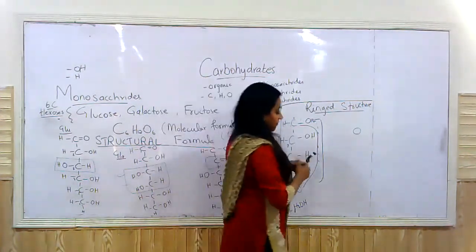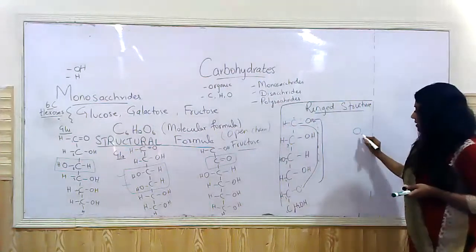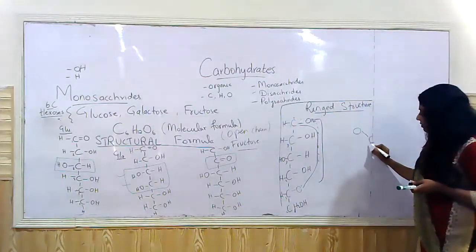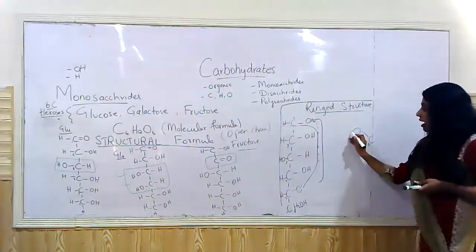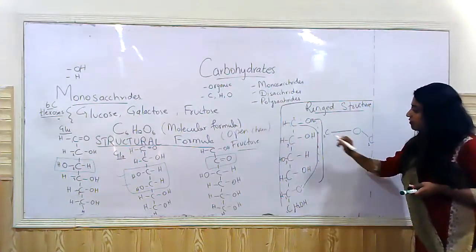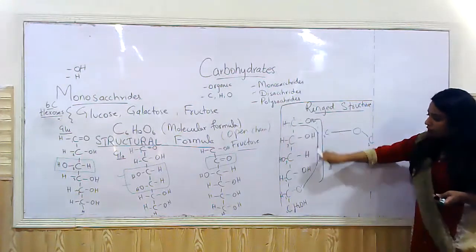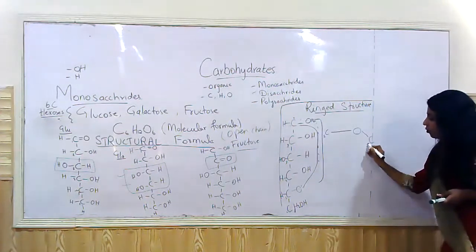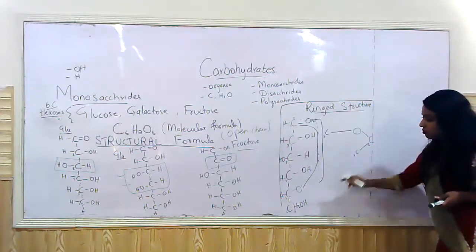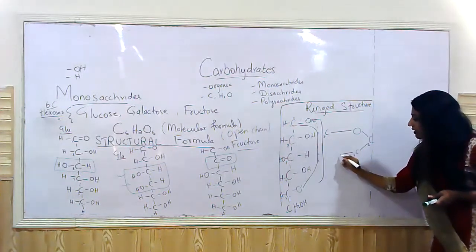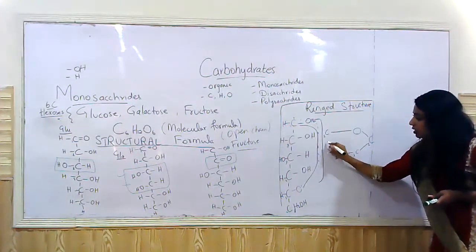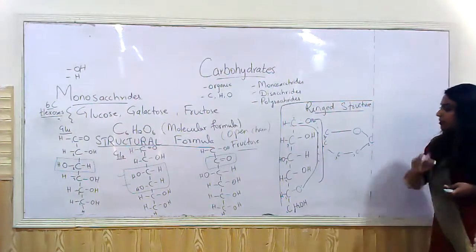So you have carbon number 1 on one side, right? And carbon number 5 on the other side. That's how this works. Like I told you, this is going to fold upon itself. So carbon number 1, carbon number 2, then carbon number 3, carbon number 4, and carbon number 5, right?